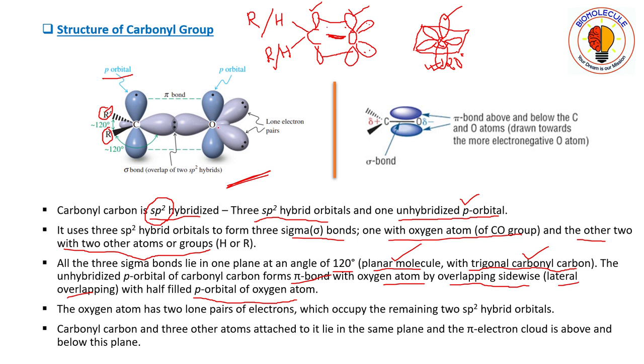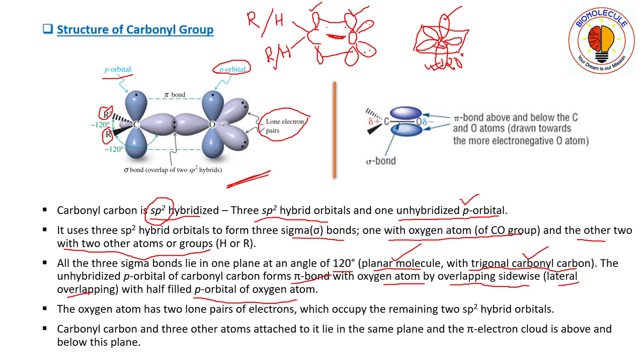This oxygen atom uses one orbital out of the three sp2 hybrid orbitals to form one bond with carbon, and the rest two sp2 hybrid orbitals contain lone pairs of electrons. Similarly to carbon, this oxygen atom will have one unhybridized p orbital in which one electron is there.